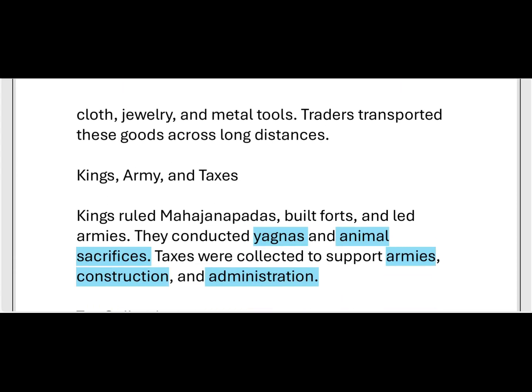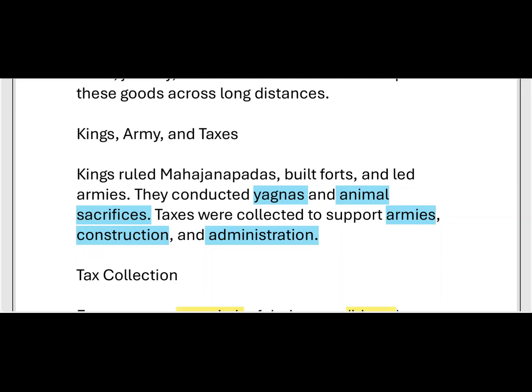And here, kings, army and taxes. This is another side heading. In this side heading we are going to discuss how the king got taxes and how he maintained the army. Here kings ruled Mahajanapadas. Mainly Mahajanapadas were ruled by kings.